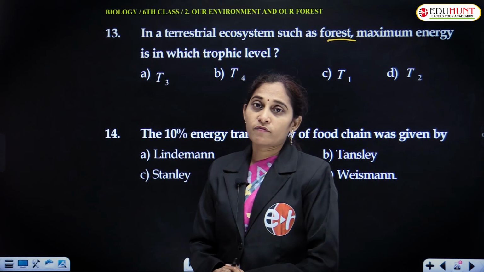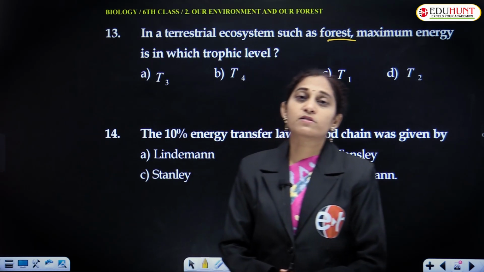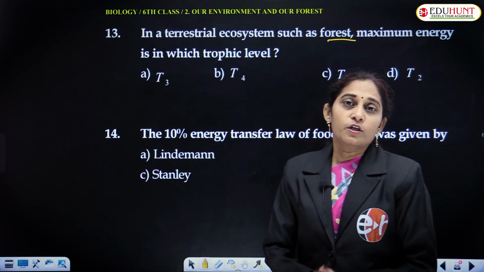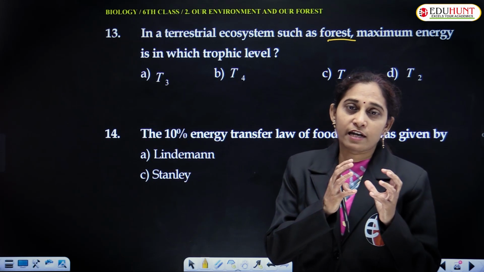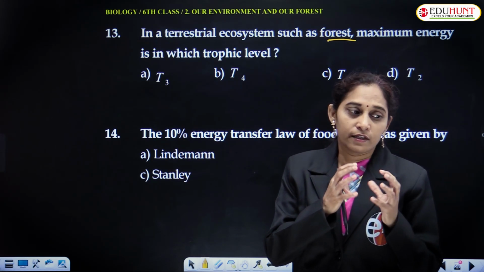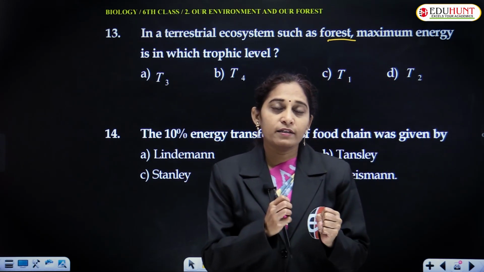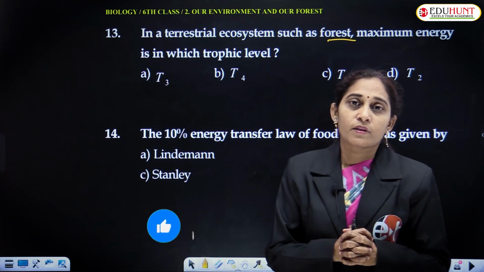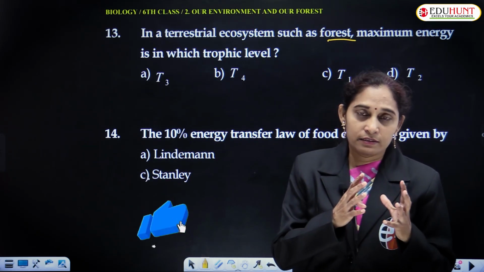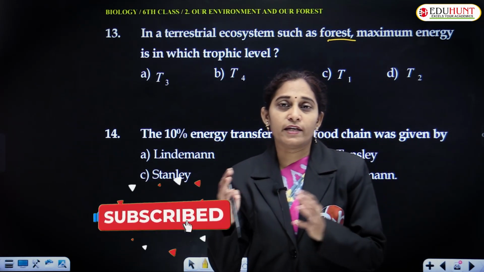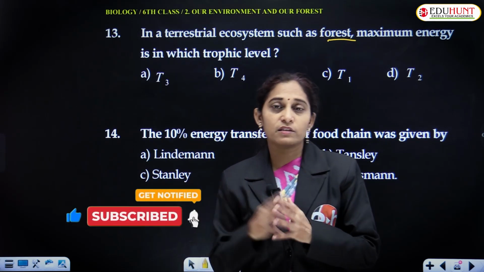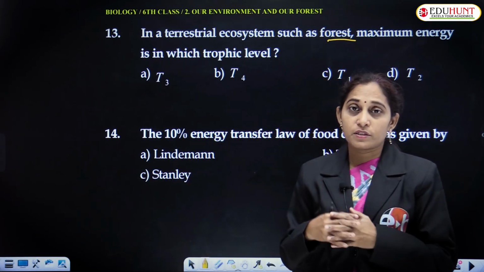In any kind of ecosystem, as per Lindeman's 10% law, the energy obtained by one organism is transferred to the organism in the next level, only 10%.